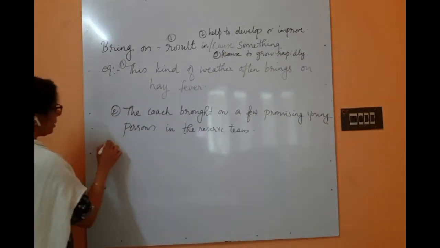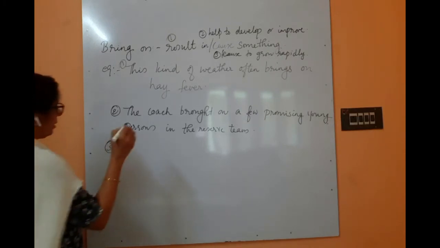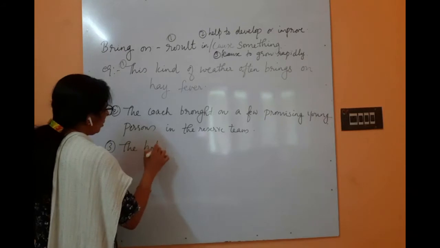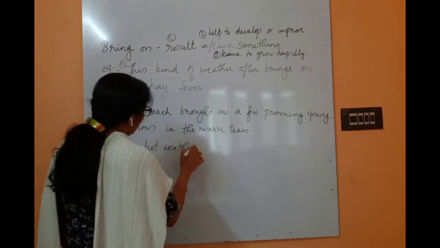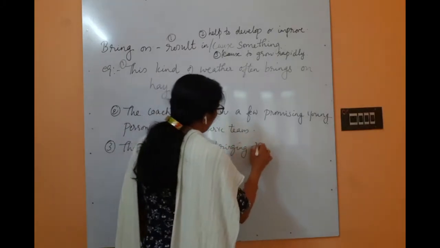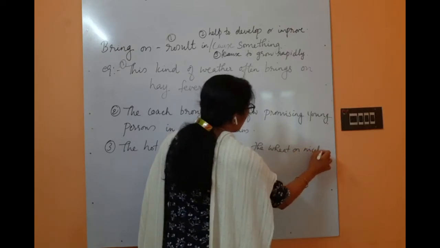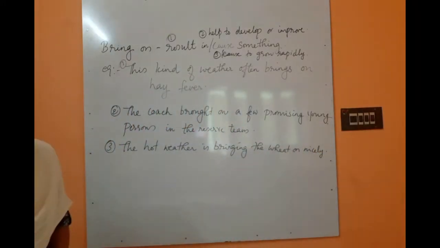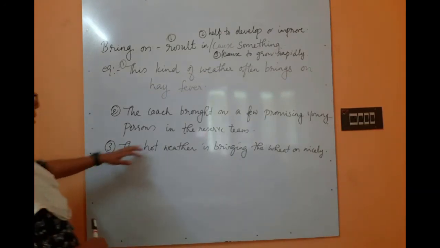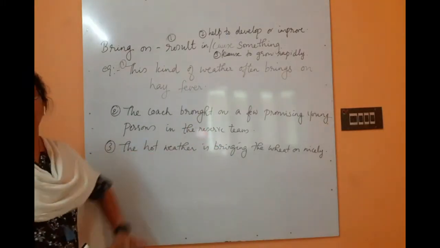The example is: the hot weather is bringing the wheat on nicely. So this climate is favorable for the growth of wheat in a good way.